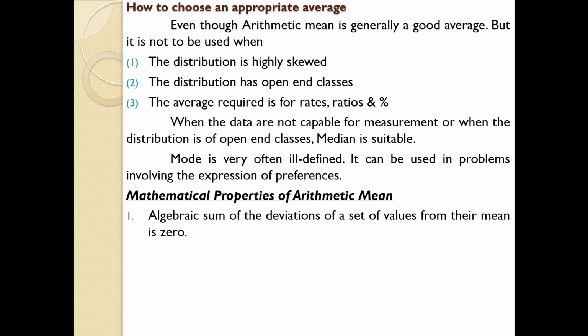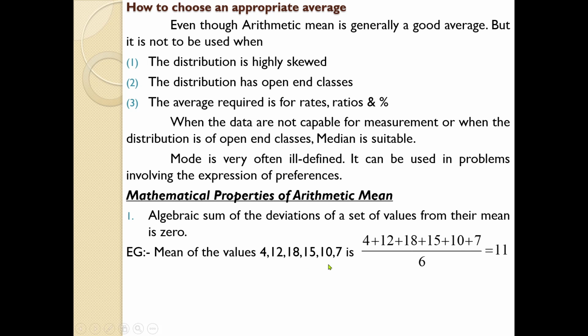First one, the algebraic sum of the deviations of a set of values from their mean is 0. For example, if you find the mean of this set of numbers, you get 11. Let us find the sum of the deviations from the mean. You have to take each individual item and find its difference from the mean value. Here the mean value is 4 and each individual item is 4 to 7.